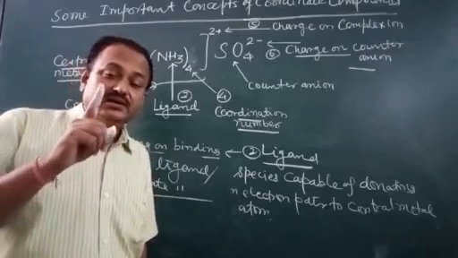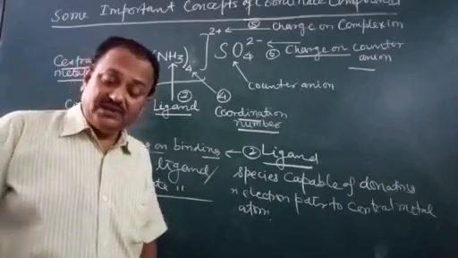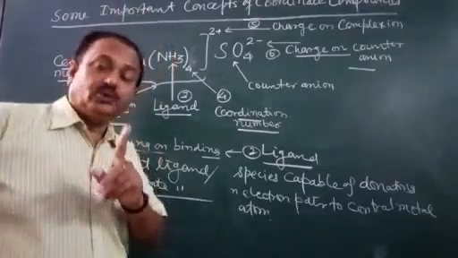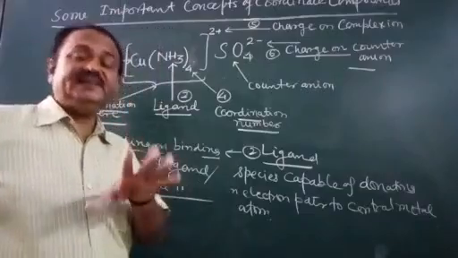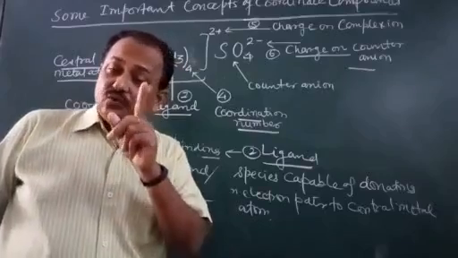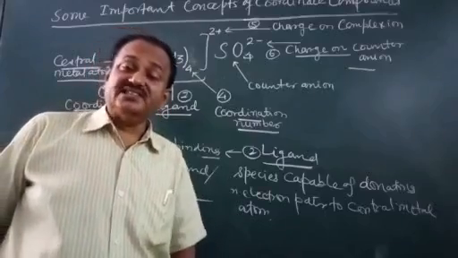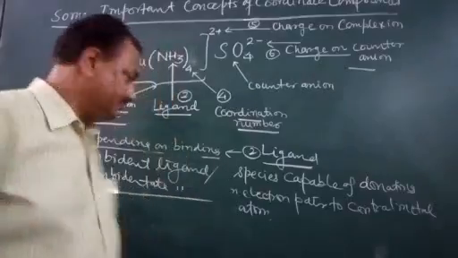Actually, they have two bonding locations, but only one is active. So an ambident ligand may be defined as a ligand having one active bonding site at one time.